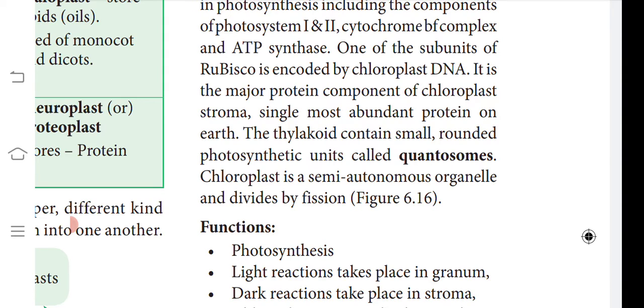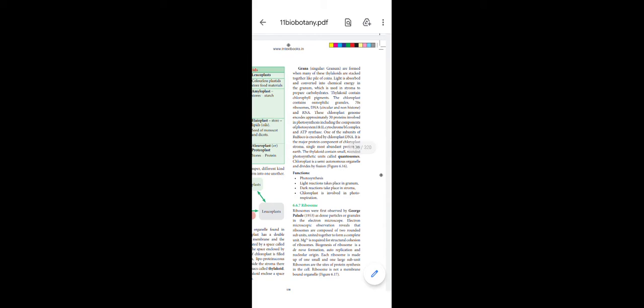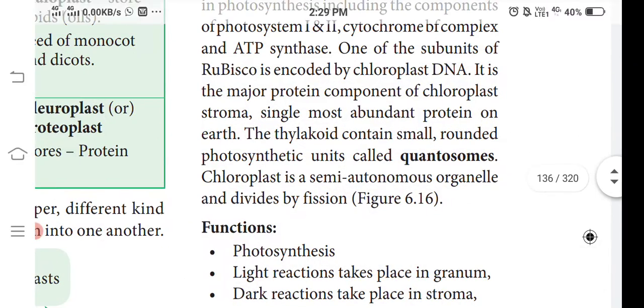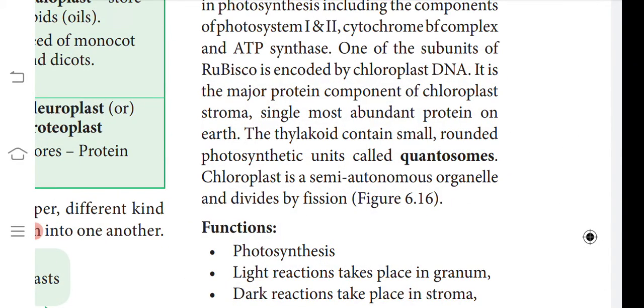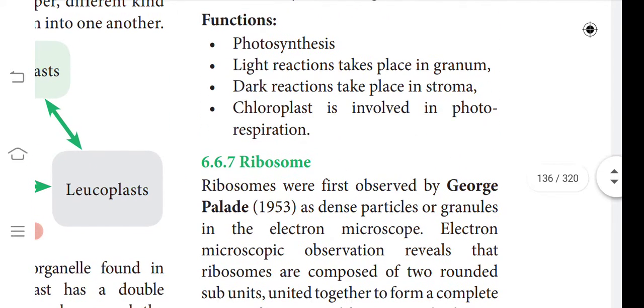The chloroplast plays a major role in plants. They have the thylakoid and granum, and there is the presence of rounded structures called quantosomes. What is its function? The function of the chloroplast is photosynthesis. Light reactions take place in the granum, dark reactions take place in the stroma, and the chloroplast is also involved in photorespiration.